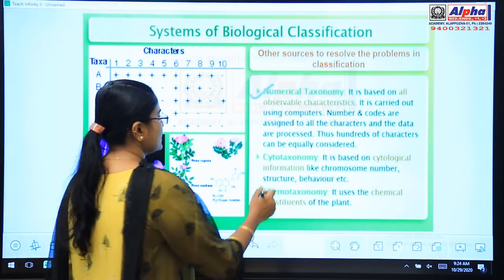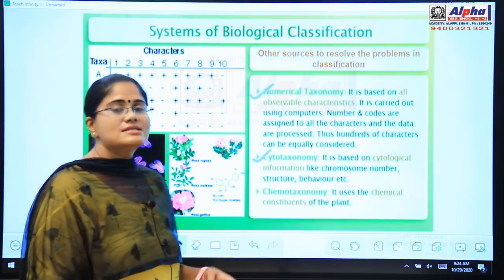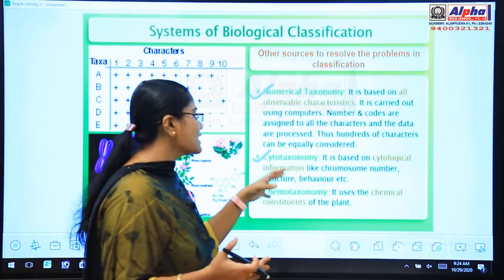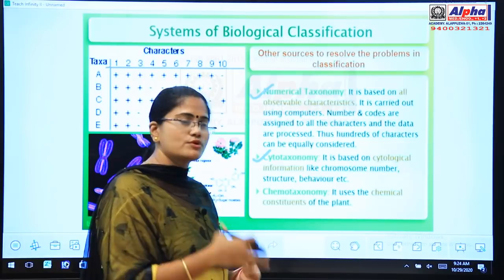And the second one is the cytotaxonomy. Cytology means the study of cells, so cytotaxonomy is mainly related with the cell structure, cell chromosome and all.